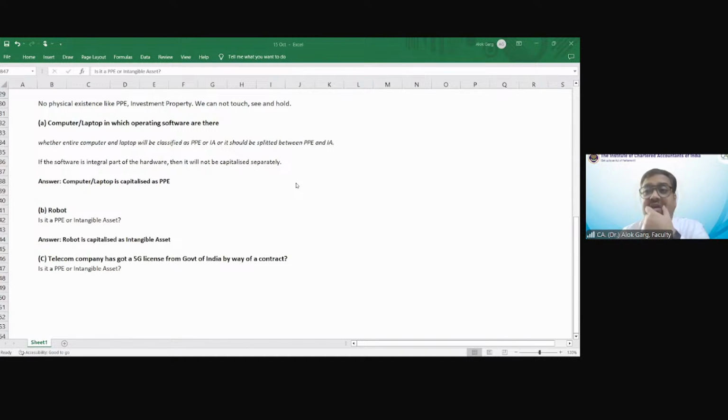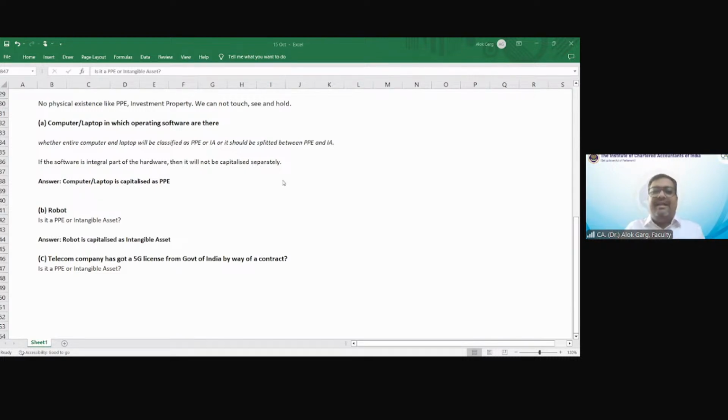You know that spectrum licenses are sold at very high prices. You must have heard in the news that the government has allotted the 5G license to the telecom companies, and the government has collected 1 lakh crore. 1 lakh crore is not a small number. There are 12 zeros after 1.